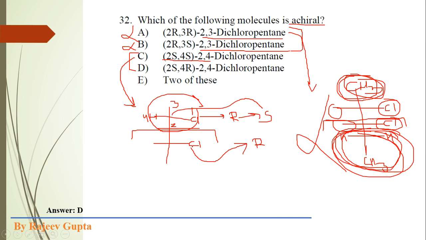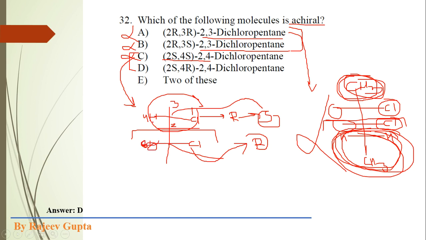If the chlorine atom is present on the same side, then the second chiral center will get the opposite configuration, so it is R. So it is S and it is R. Now see this, here it is 2S, 4S, so this possibility also goes. It is not considered, because 2S,4S will have the chlorine atom on the left hand side on the second chiral center, so a plane of symmetry will not be present.